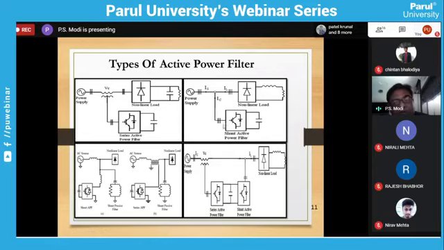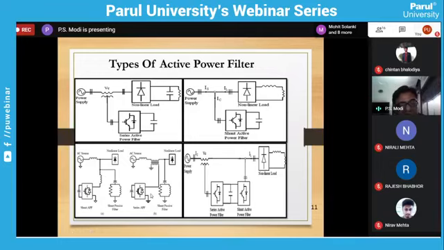It is also injecting in the form of current and reducing the current harmonics. The third combination is known as a hybrid combination. In this hybrid combination, a passive filter is also there. Here we have an active filter, but the active filter is injecting as a shunt filter, meaning it is injecting in the form of a current.